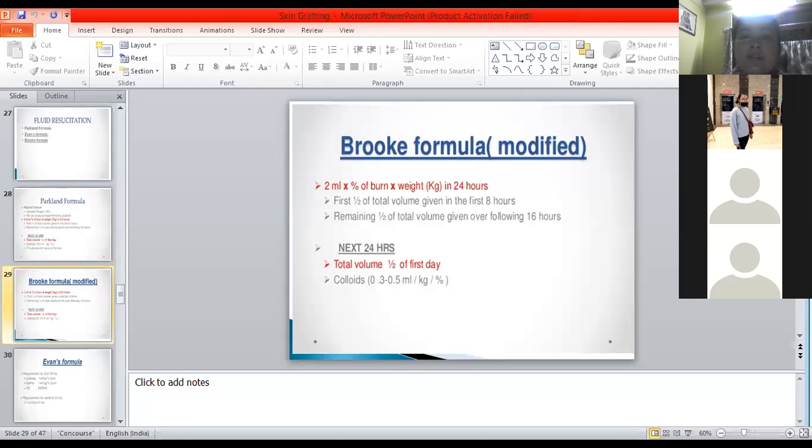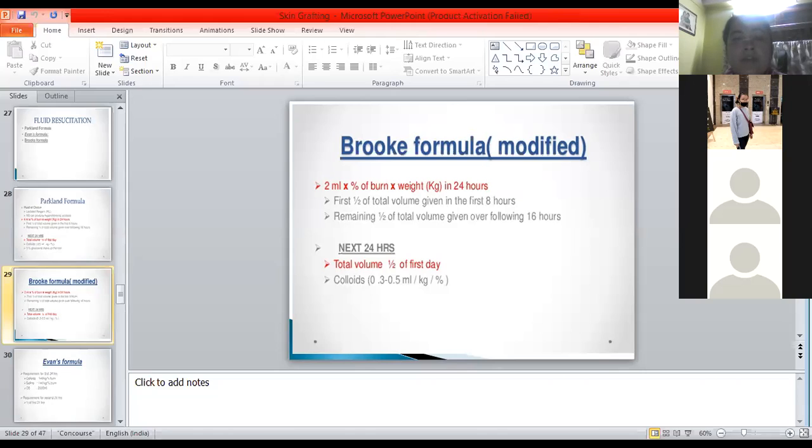But the only thing is that in the Parkland formula, crystalloid fluid we have to start with 4 ml. Here crystalloid fluid we have to start with how much? 2 ml. Yes, very correct, very good. So 2 ml we have to start with. And in the next 24 hours, again the same as the Parkland formula: half the total volume of the first day you can give with colloids, but with a little difference in the calculation.